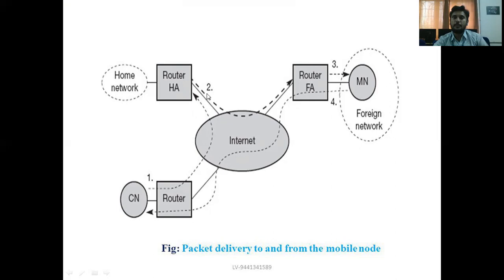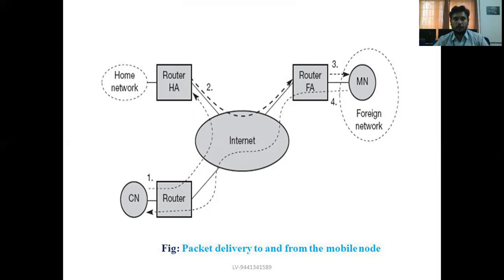In this 3-step representation for IP packet delivery to the mobile node, from the mobile node to the correspondent node, the data packet travels via the foreign agent directly to the correspondent node. That is the IP packet delivery, which is a very important topic in unit number 3. So correspondent node, home agent, foreign agent, mobile node: these four are the very important nodes here.